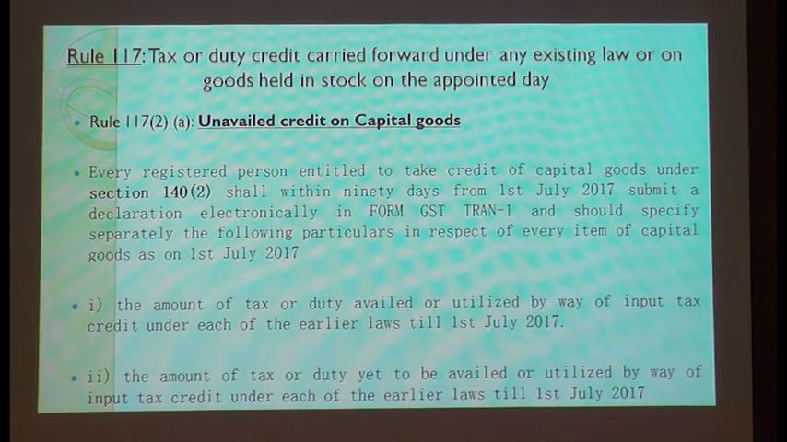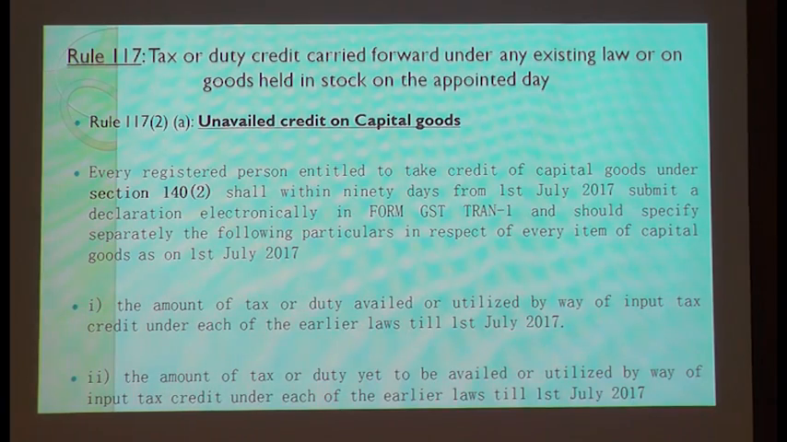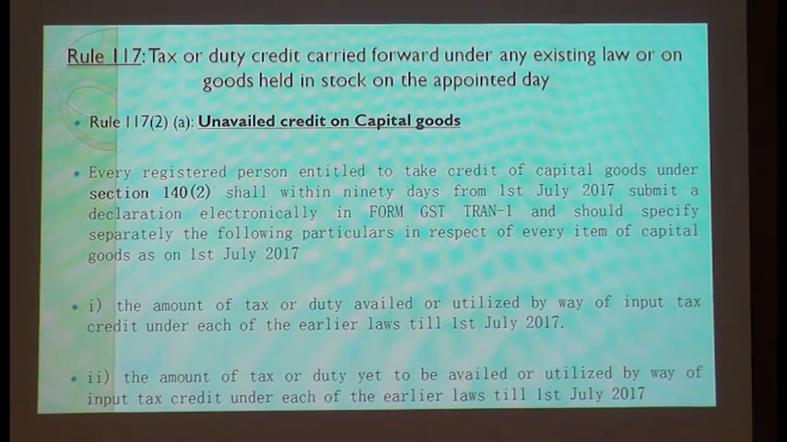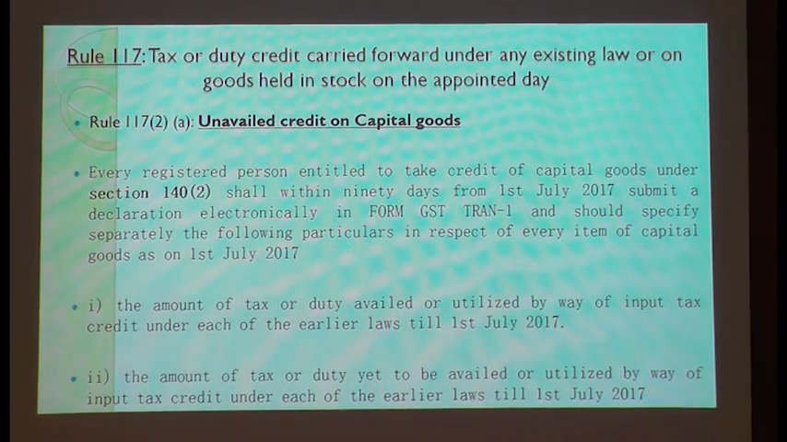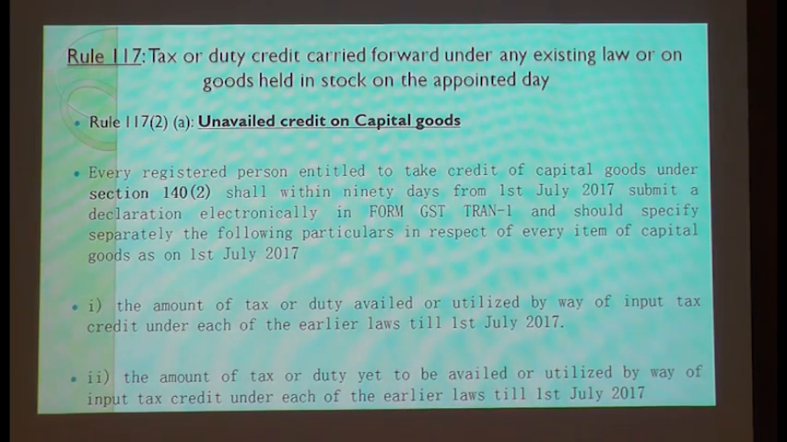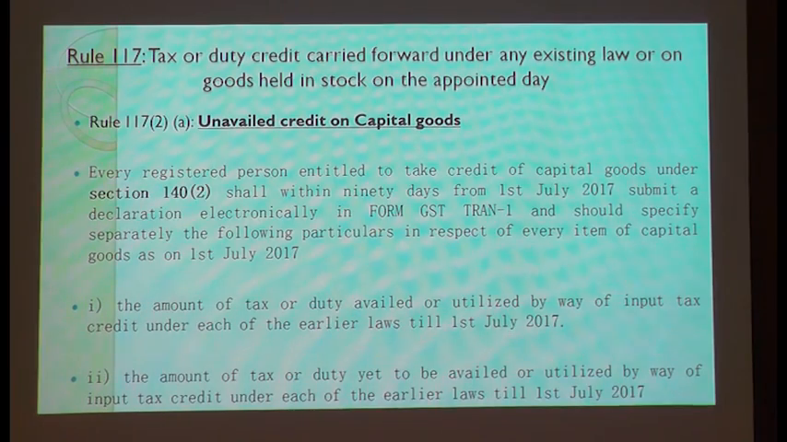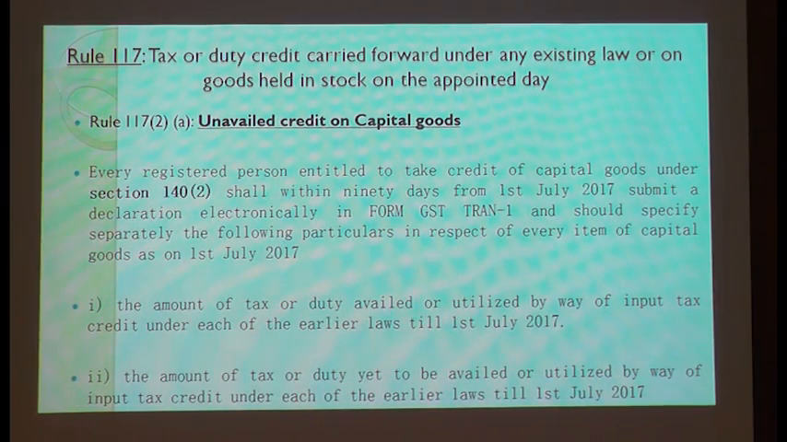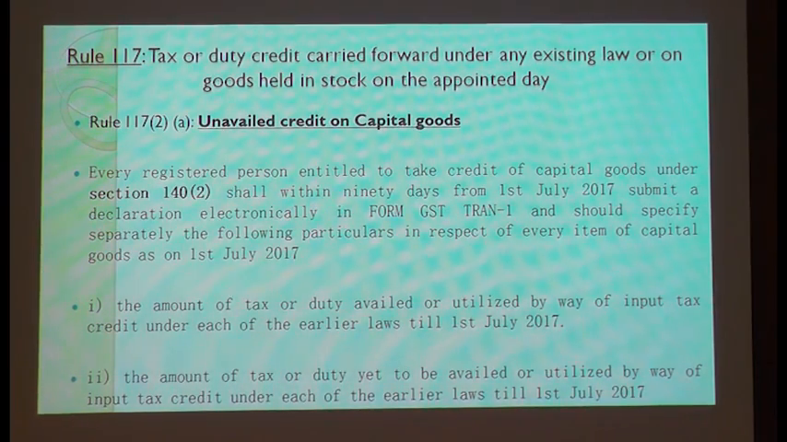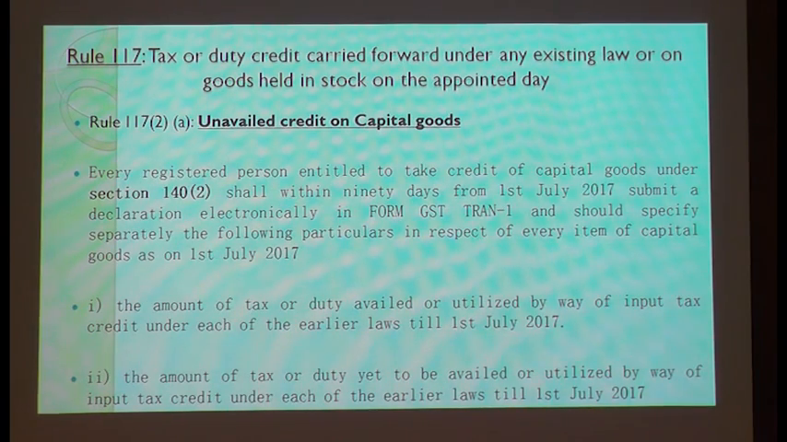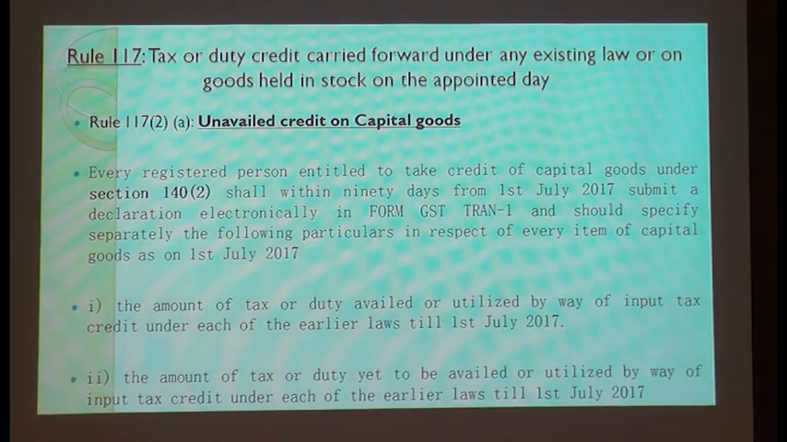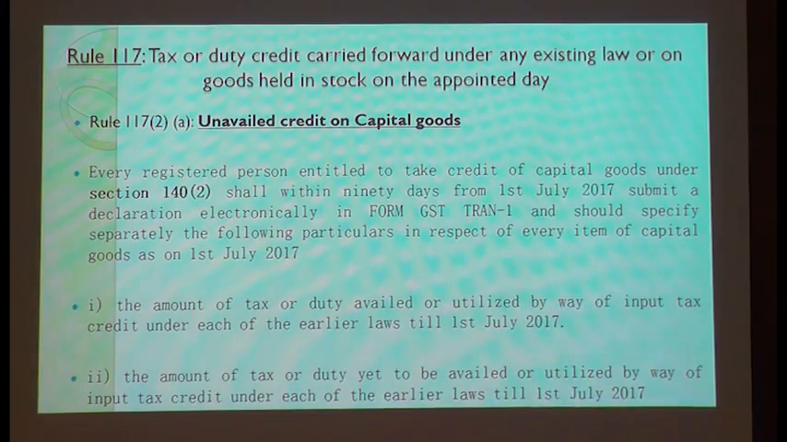Why is this separately classified? Why is this separately classified in section 142? Because in your returns you will have all your credits, on your inputs, input services as well as capital goods. Here why have they come separately? Because this is an unavailed credit on your capital goods which you are not able to enjoy in the old law.